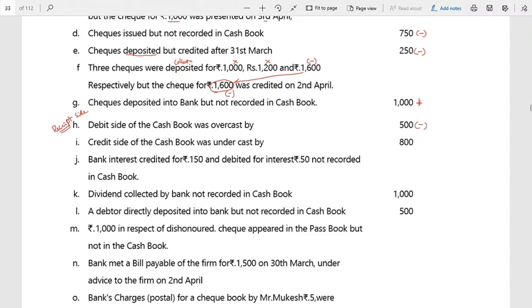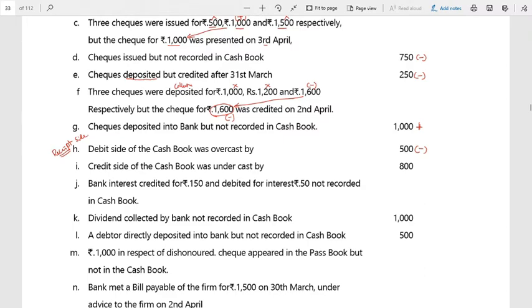So I hope other students are understanding. Now, point D. Checks issued but not recorded in a cash book. So checks issued means it's a payment. I have actually given the amount. So I have given the check for the payment. He has already presented it in a bank and got it collected. Therefore, in a bank balance, it has been reduced. But in a cash book, I forgot to record. So therefore, in a cash book, the balance is showing higher. In order to reach passbook level, I am supposed to deduct.